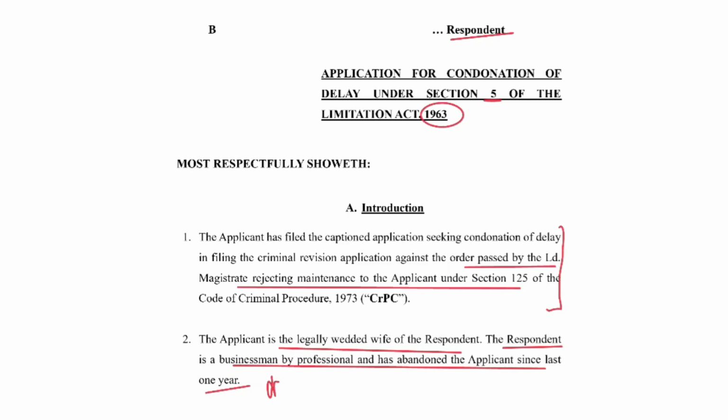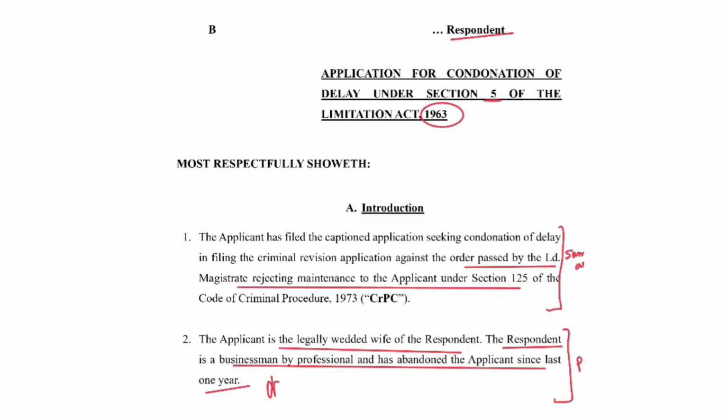So first is the summary of what the application is about. The judge only has to read the first para and he will understand what this entire application is going to be. Second, we introduce the parties: who the applicant is, who the respondent is. That we have done in the second para.